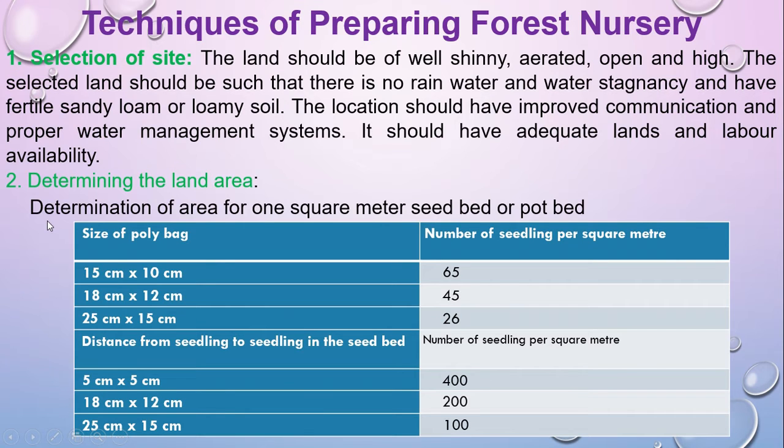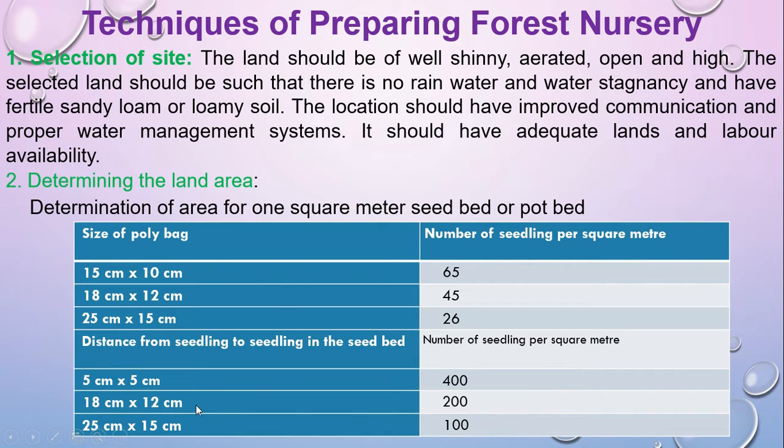And determining the land area should be like this. If you have a look, this table is very important, and you have to memorize the whole table, because next time I will show you the maths regarding this table. Inside a nursery there will be two types of seedlings, inside a polybag and inside a seed bed. Polybag size should be this: 15 to 10 centimeter, 18, 12, 25, 15. And in this size polybag, per square meter, you can plant 65, 45, 26 seedlings.